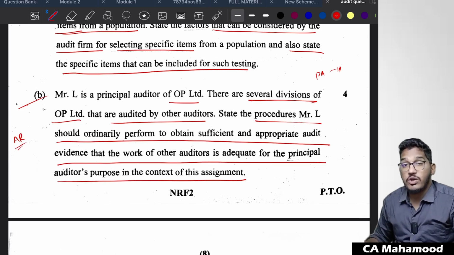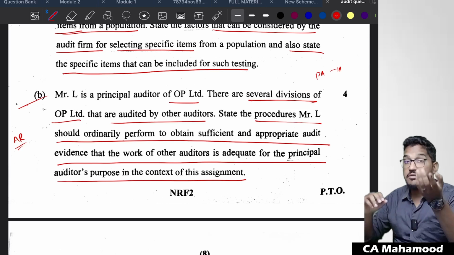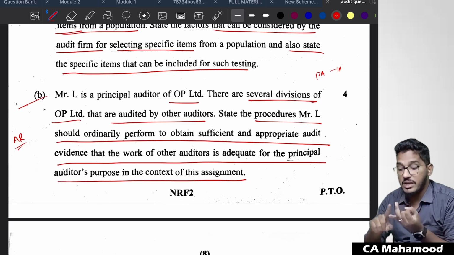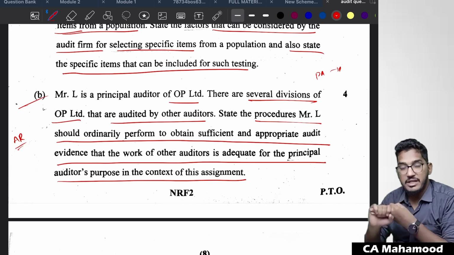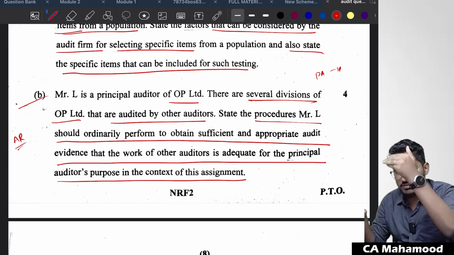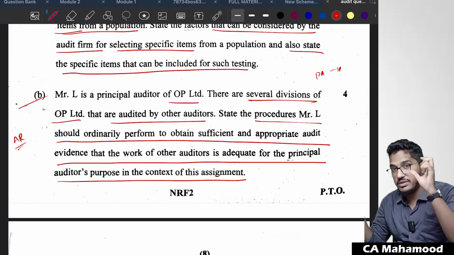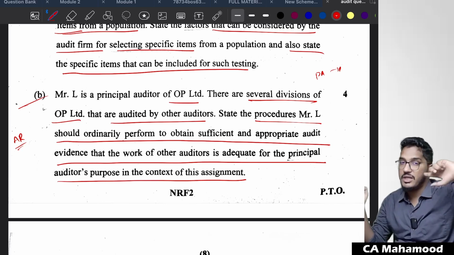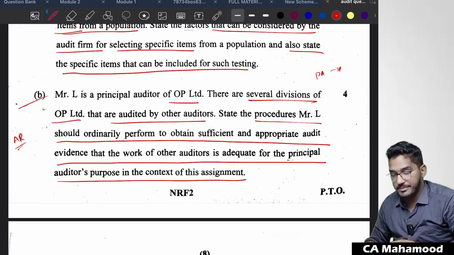As a principal auditor, what procedures you will perform before you make use of the work of the component auditor? Like advise him how you are going to make use of his work, discuss a timetable with him, and also try to communicate significant areas which require special consideration. You can also get a written confirmation from him regarding significant accounting and disclosure requirements which he has to comply. So some 5 points will be there from SA 600, using the work of the component auditor. That question you will be able to find in the audit reporting chapter in our material. So those 5 points you have to write here.